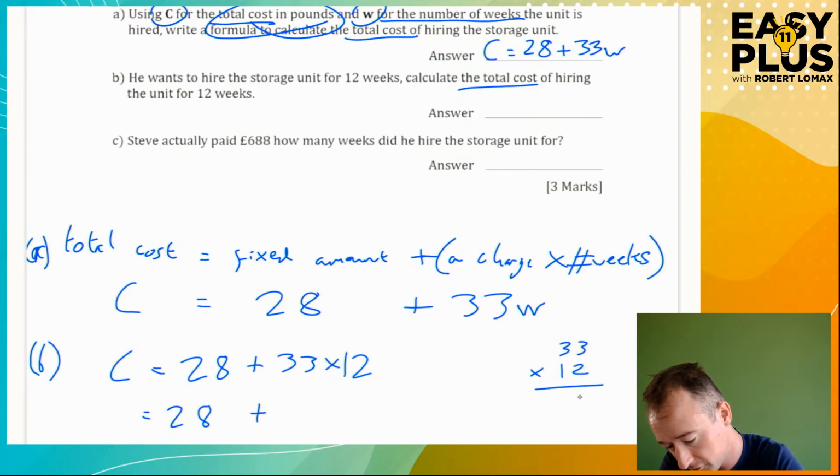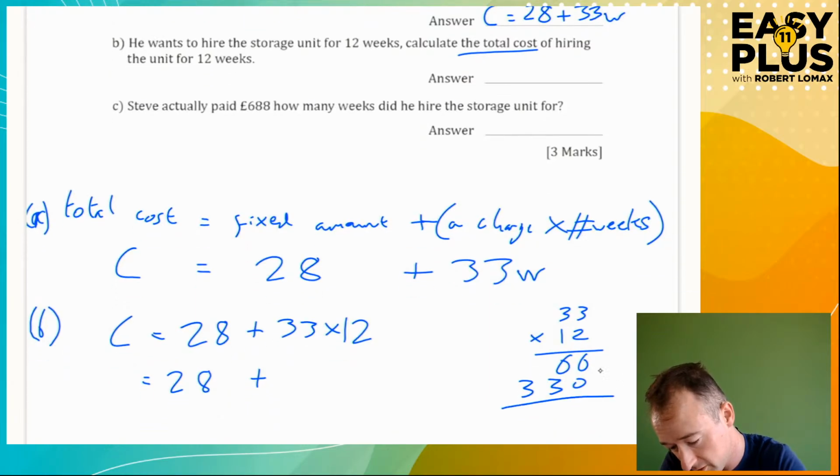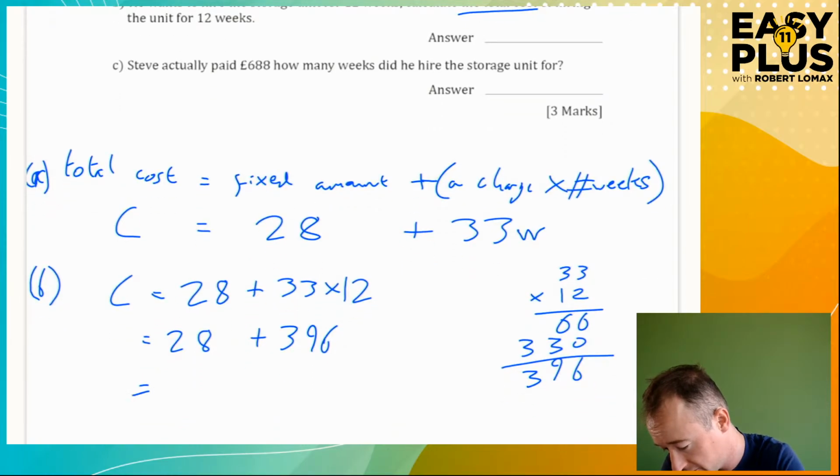33 times 12: 2 times 3 is 6, 2 times 3 is 6, no surprises there. We start the next line with a 0 because we are intelligent, and then it's 1 times 3 is 3, 1 times 3 is 3, then we add them together, 6, 396. I really hope that is the answer and I haven't made a terrible mistake, but it's perfectly possible that I have. 28 plus 396, I suppose I should do a column addition.